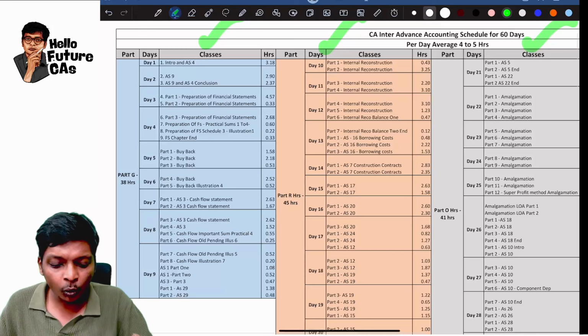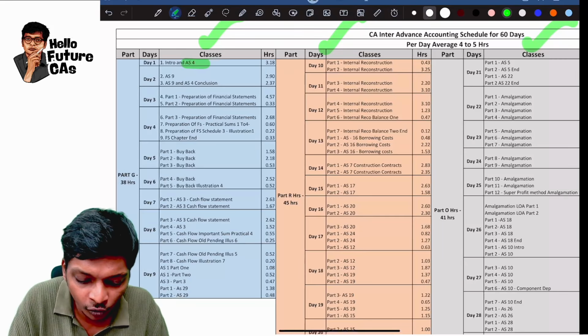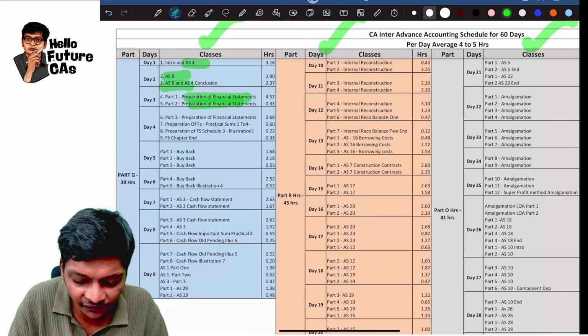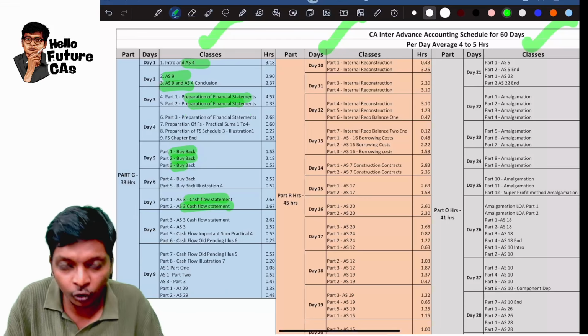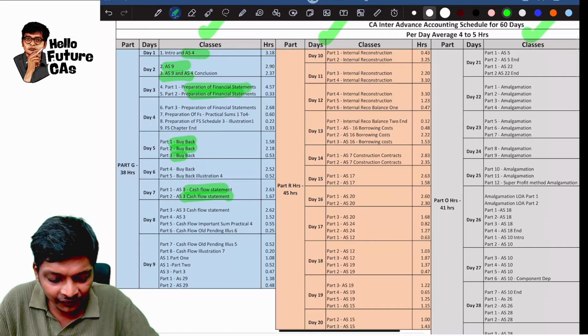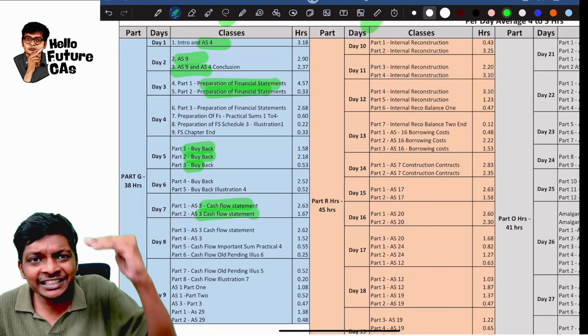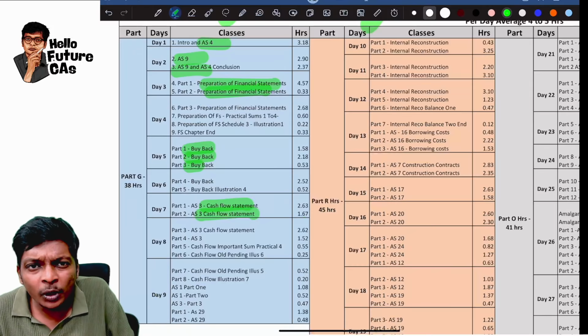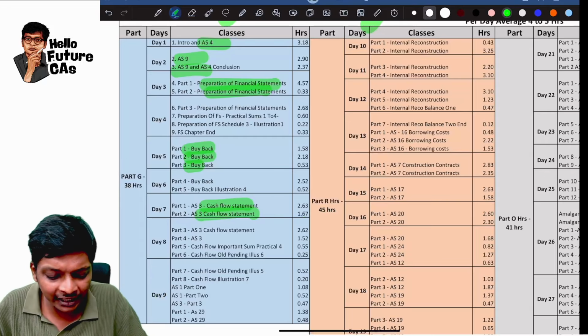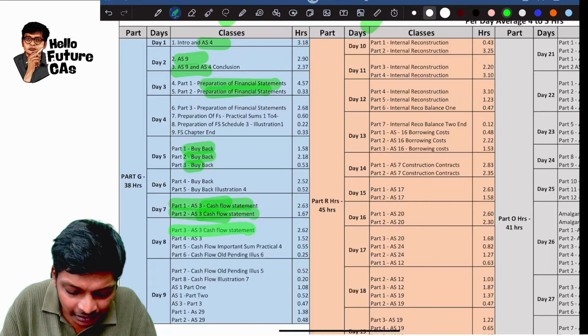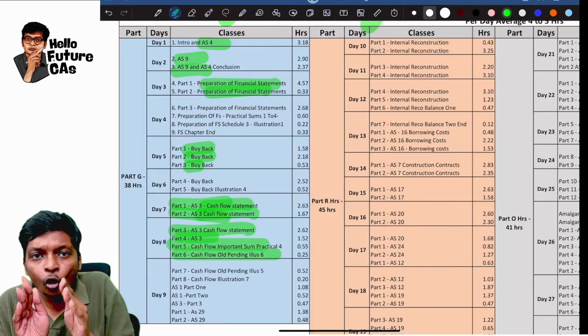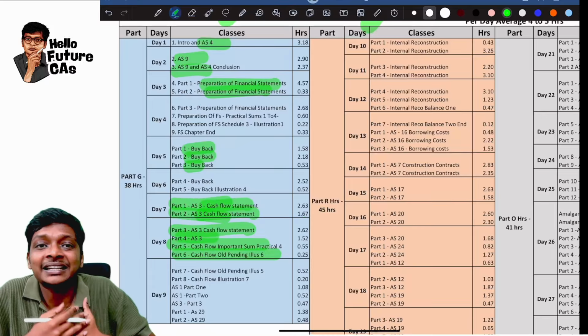In the first part, what I told you, we have AS4, then we have AS9, preparation of FS, buyback, cash flow. That's what I told you. So what I have done in the first 9 days, each day, which chapter you have to see, I have given it over here. These names, what you see here, will correlate with the classes that I have.